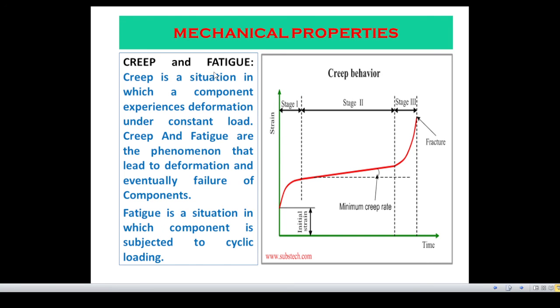Creep and fatigue. Creep is a situation in which a component experiences deformation under constant load. Creep and fatigue are the phenomena that lead to deformation and eventually failure of components. And fatigue is a situation in which a component is subjected to cyclic loading. So in case of creep, it is constant loading, and in case of fatigue, it is cyclic loading.